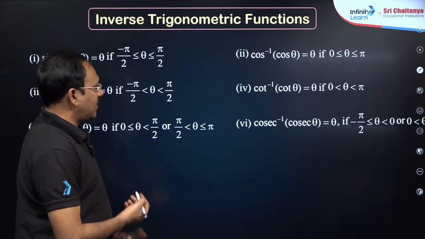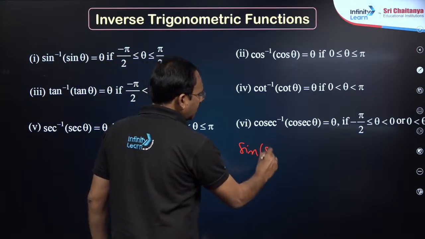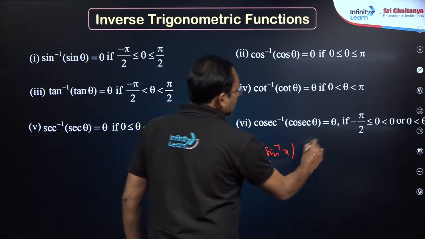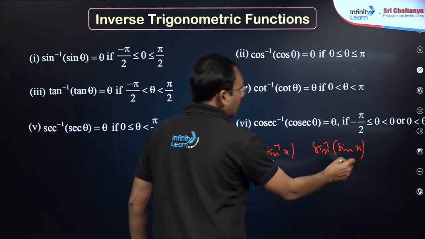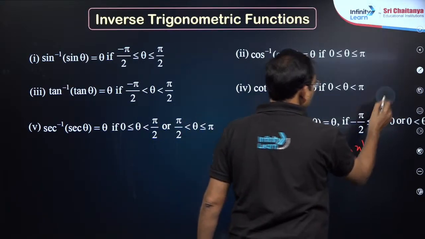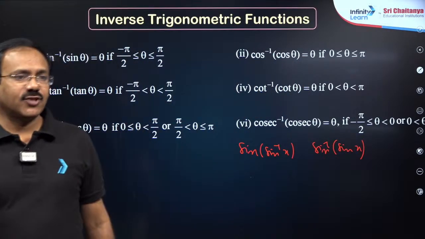Then results, my dear friends. Yeah, so the most important part is sin of sin inverse x and sin inverse of sin x. Both are not same. Which graphs are important?